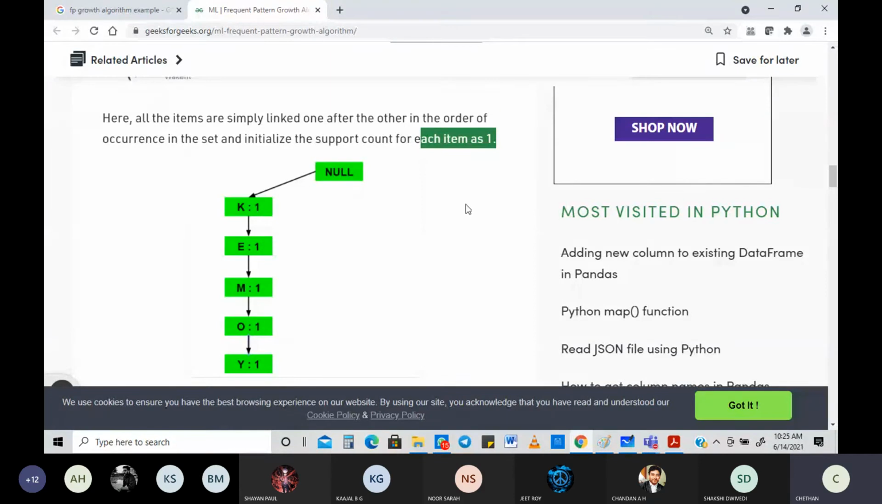Why KEMOY? Because of the descending order thing. Now I've written the same order. Then I've initialized everything to what? Equal to 1. Clearly I've initialized everything equal to 1. Fine. Okay, next. Inserting the item set KEOY.